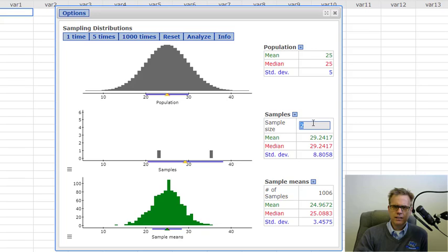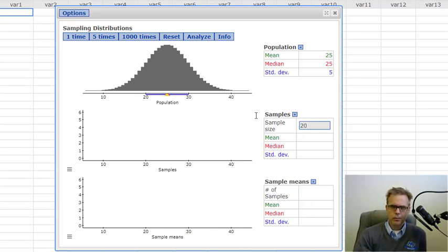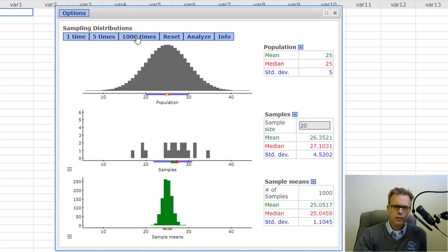Let's in fact increase this sample size, because usually when we are collecting data, we're collecting data with maybe a sample size of, let's say, 20. We go out and survey 20 people and do this as well. So let me just go ahead and do it 1,000 times. Again, no surprise. We get a nice, fairly normal distribution. But what else do we notice? We notice that this is tighter around the mean. So as I increase my sample size, the variability of this distribution gets much smaller.